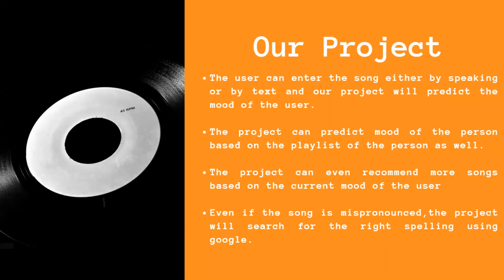Our project allows the user to query through the bot either by speaking or by text, and the project will predict the mood of the person. The project can also predict the mood of the person based on the playlist, and it can also recommend more songs based on the current mood of the person. And even if the song is misspelled, the project will search the right spelling using Google.